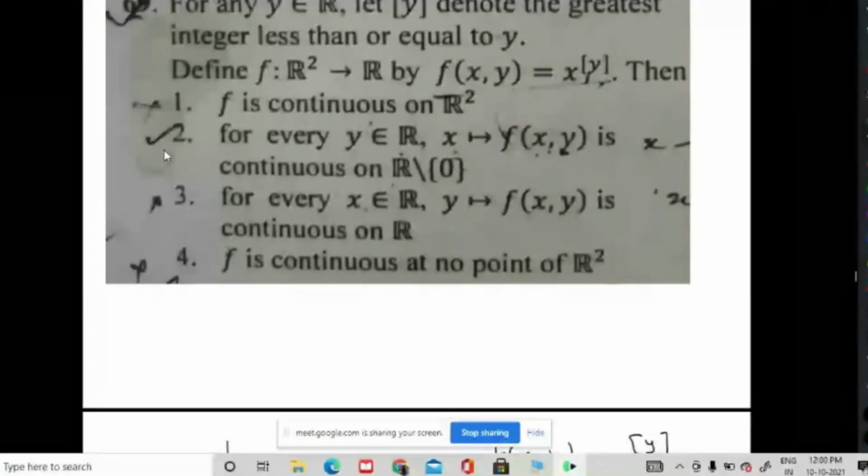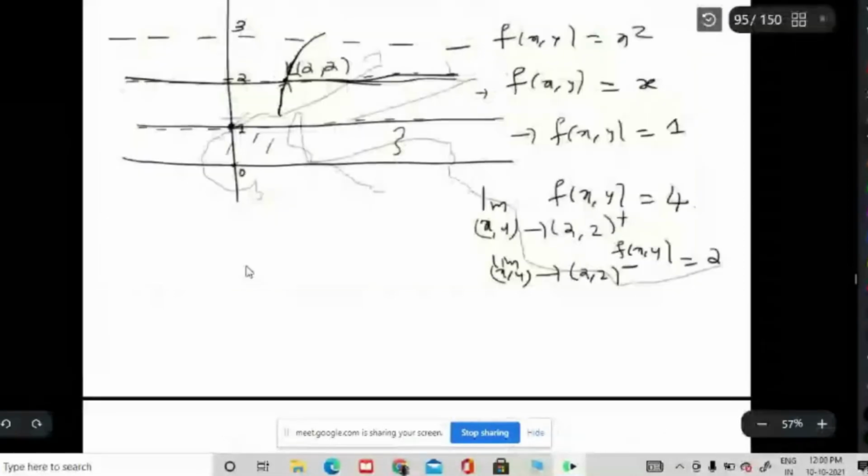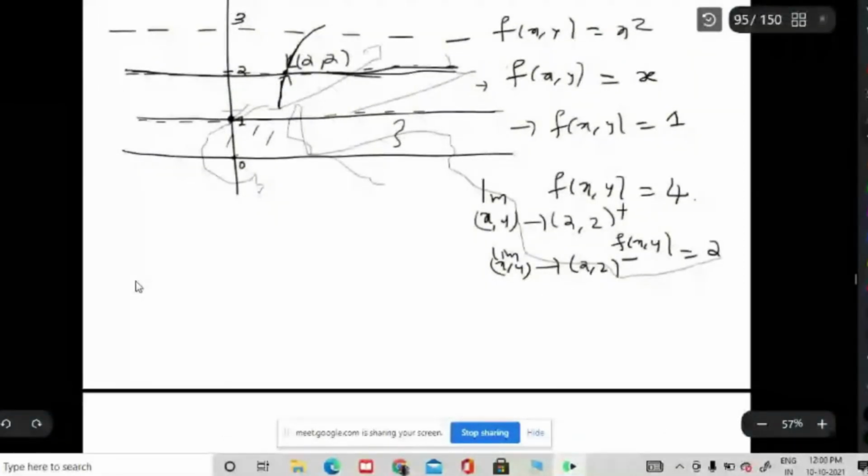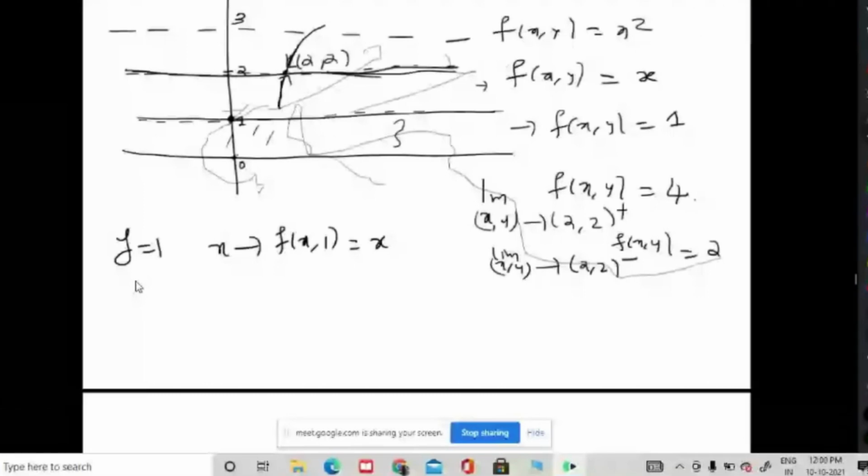Suppose your y is 1. What is your function then? It will be continuous. Suppose your y is 1. You will get x going to f of x, y. You have to look at x comma 1. What is that? This is x itself, right? X to the power integer 1 means 1 only.